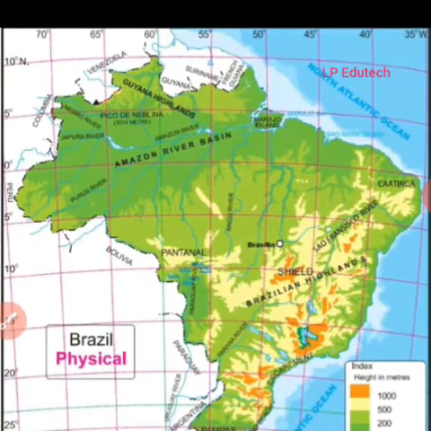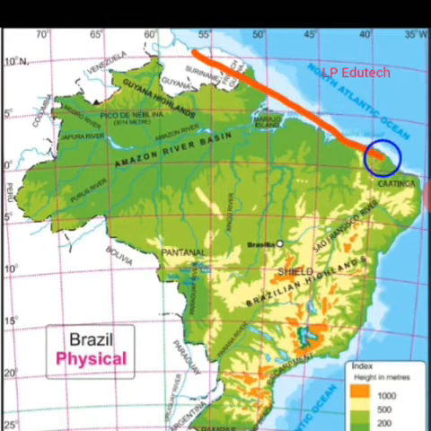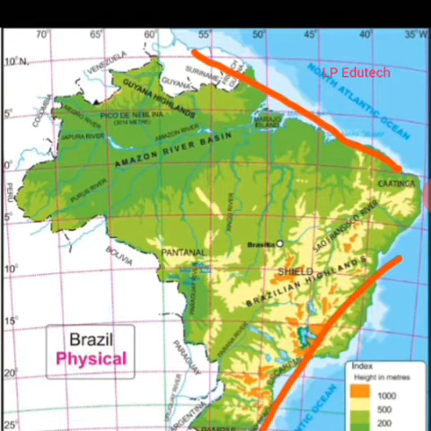Brazil has a coastline of about 7,400 kilometers. One may divide that into two parts, namely the northern and eastern coast. So this is the northern part and this is the eastern coast part. The northern coast extends from Amapá province in the north to Rio Grande do Norte in the east.